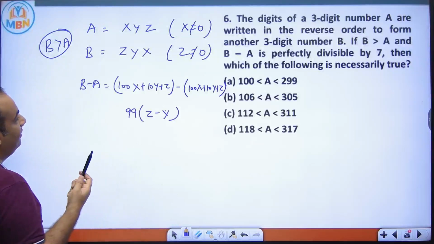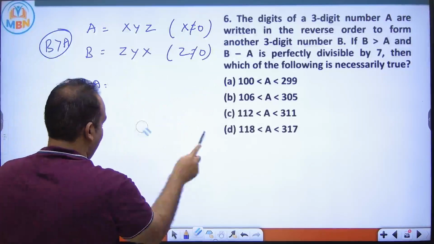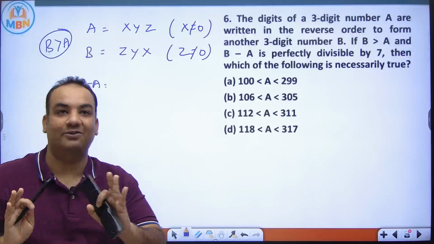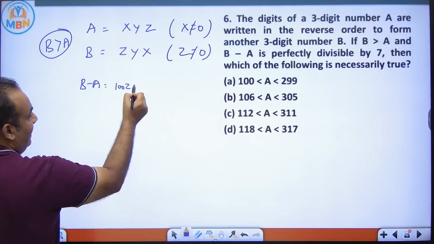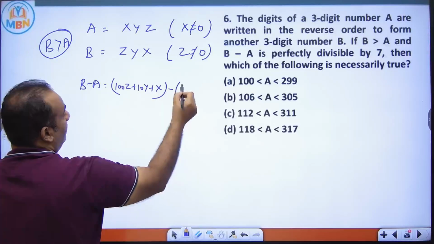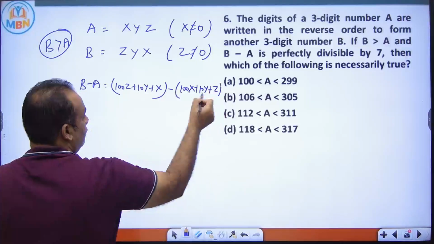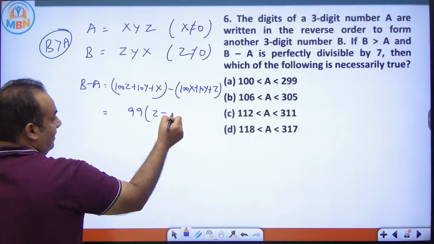What have I done? Just wait. I made the mistake twice. Okay, sometimes it happens. So I'm just doing it once again. B is 100Z plus 10Y plus X, minus A, which is 100X plus 10Y plus Z. So when you take the difference, it is 99Z minus 99X.